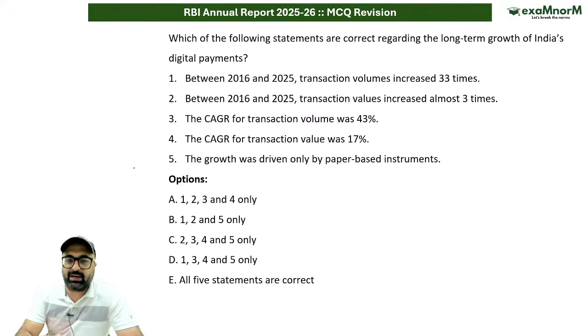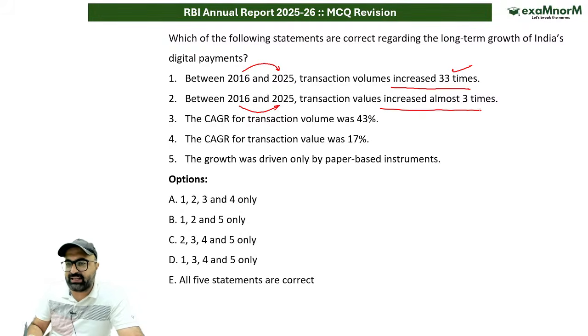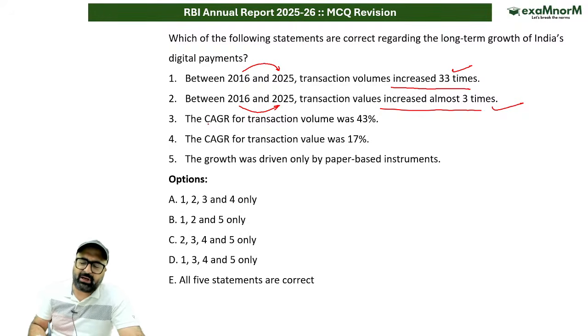ठीक है जी, क्लियर है? अगला क्वेश्चन देखते हैं. Which of the following statements are correct? Between 2016 to 2025, the volume has increased 33 times. This is correct. Between 2016 to 2025, value has increased almost 3 times. That is correct. Then we have compounded annual growth rate of transaction volume was 43%, correct. Compounded annual growth rate of transaction value was 17%. That is correct.